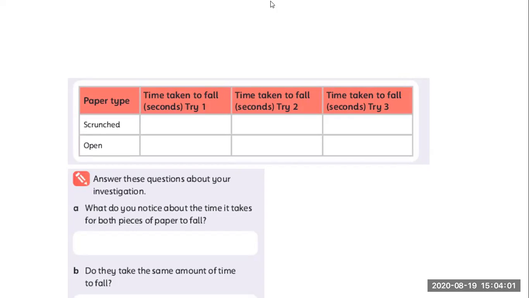Now we finished balanced and unbalanced forces, and this is homework, okay? Next lesson we finish the unit. You will do this experiment at home, and next lesson you will talk about it, okay? Any question till here?